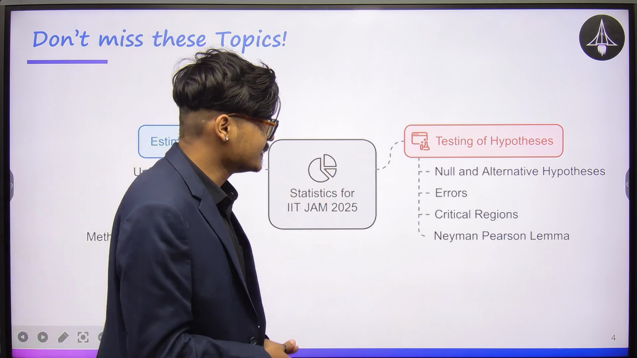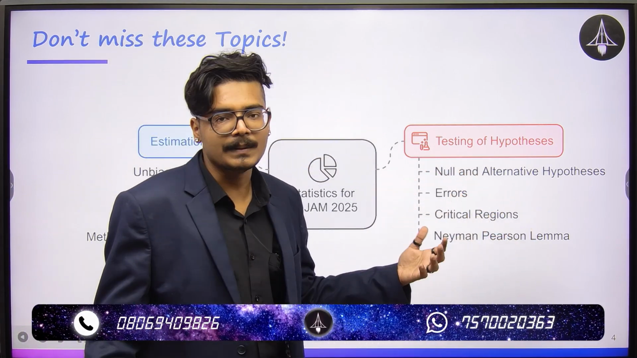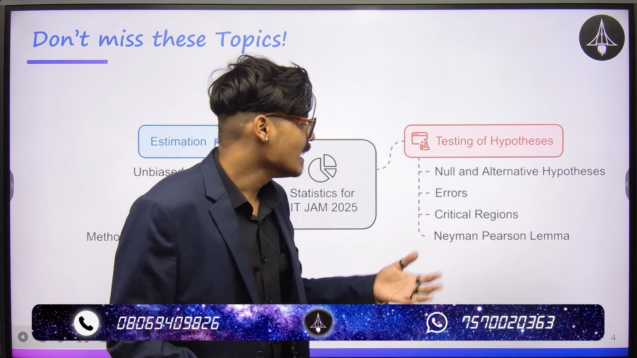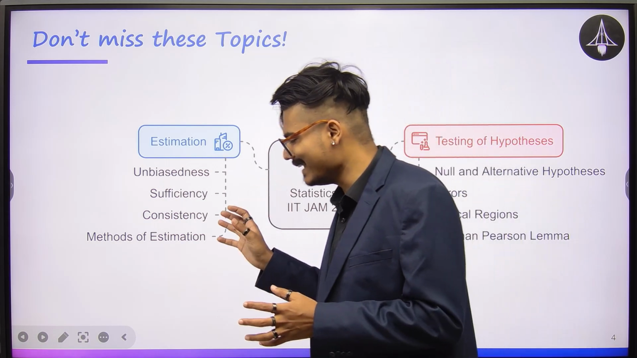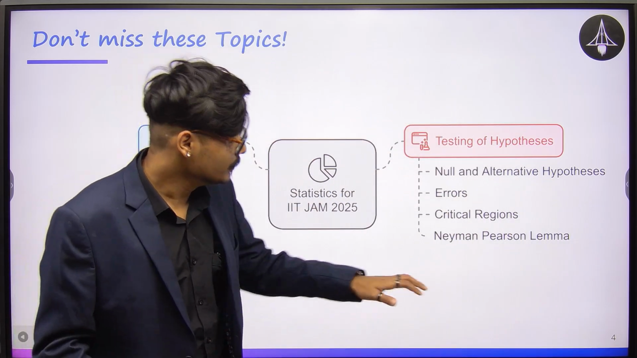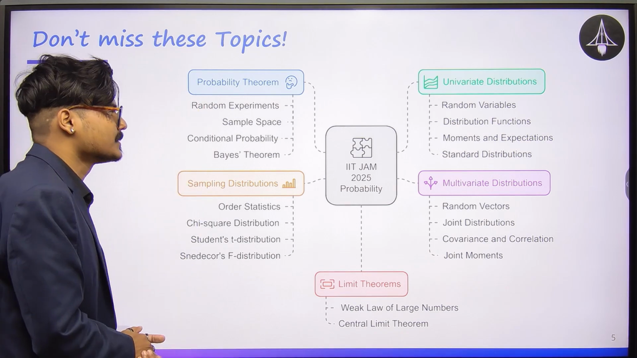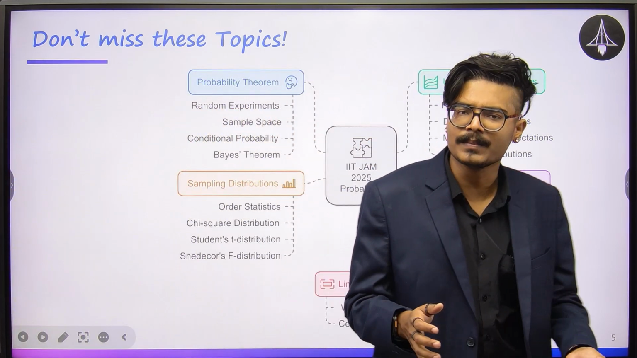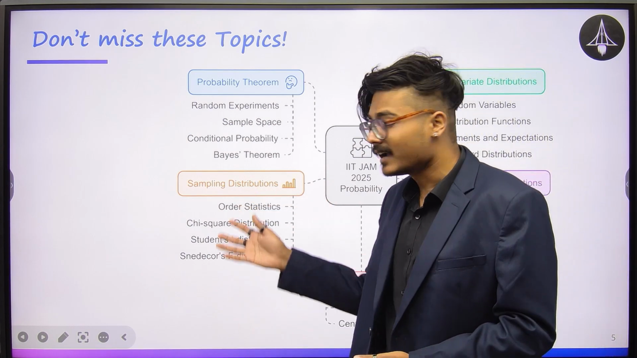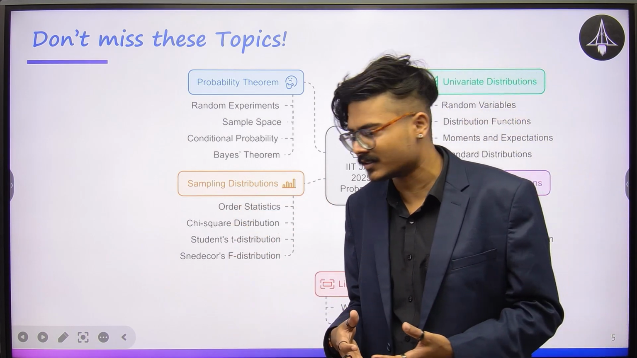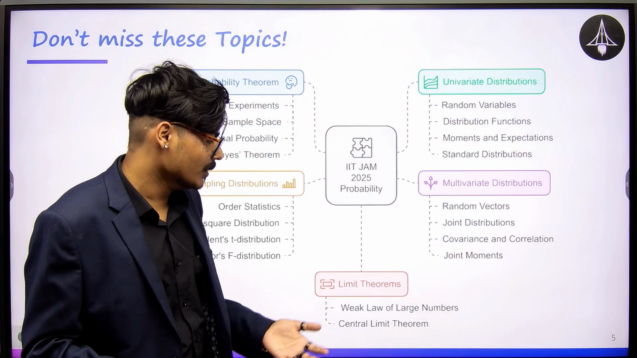Under testing of hypothesis, you need to know what null and alternative hypotheses are. You'll talk about the errors, the type 1 error, the type 2 error, critical regions, and the Neyman-Pearson lemma. So this is comparatively less time taking as compared to the probability section, which includes probability, which is the basic definitions of experiment, sample space, conditional probability, and the Bayes theorem. Coming to sampling distributions, we'll study about order statistics, chi-square distribution, the t distribution, the F distribution, and so on and so forth. Under limit theorems, you'll study about the weak and the strong form of law of large numbers.